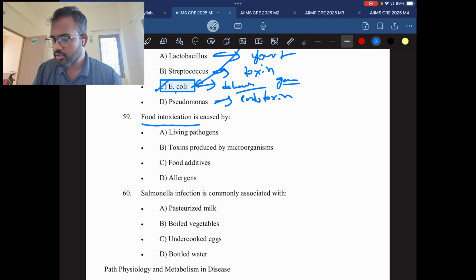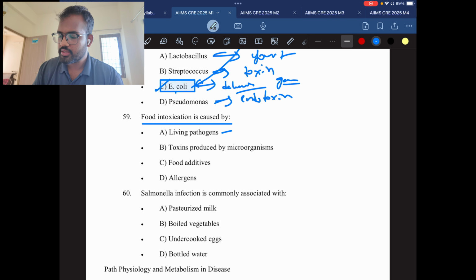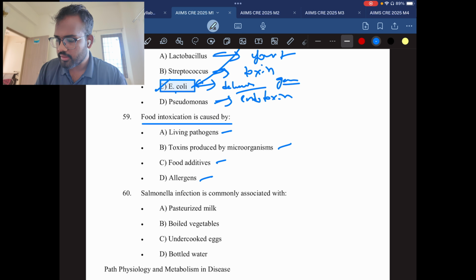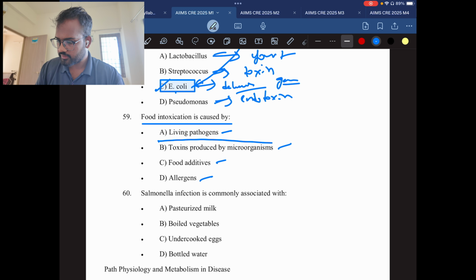Question number 59. Food intoxication is caused by living pathogens, toxins produced by the microorganisms, food additives, allergens. First, you understand what is food intoxication. When you prepare the food, there are no toxins in it. But if you keep the food for a longer time without any protection, bacteria will grow there, and when the bacteria grow, they produce toxins. That is called food intoxication. In the initial phase there are no toxins, but as the bacteria grow, the toxins come up. So the answer will be B, toxins produced by the microorganisms.